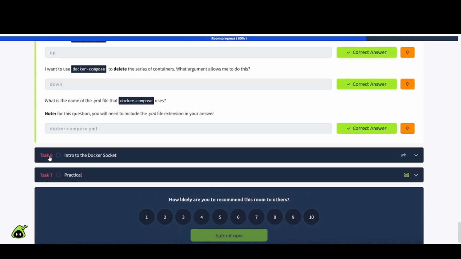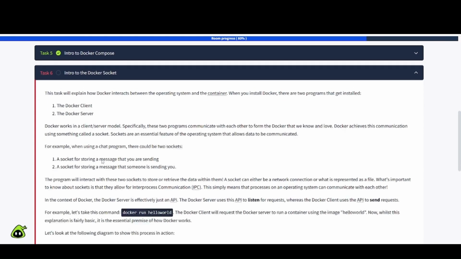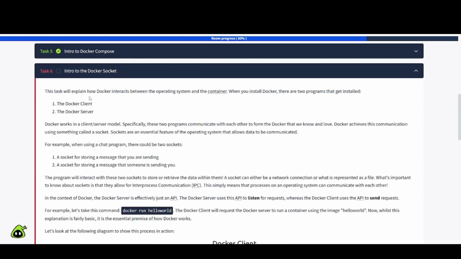So we're done with that. Task number 6, intro to the Docker socket. This task will explain how Docker interacts between the operating system and the container.